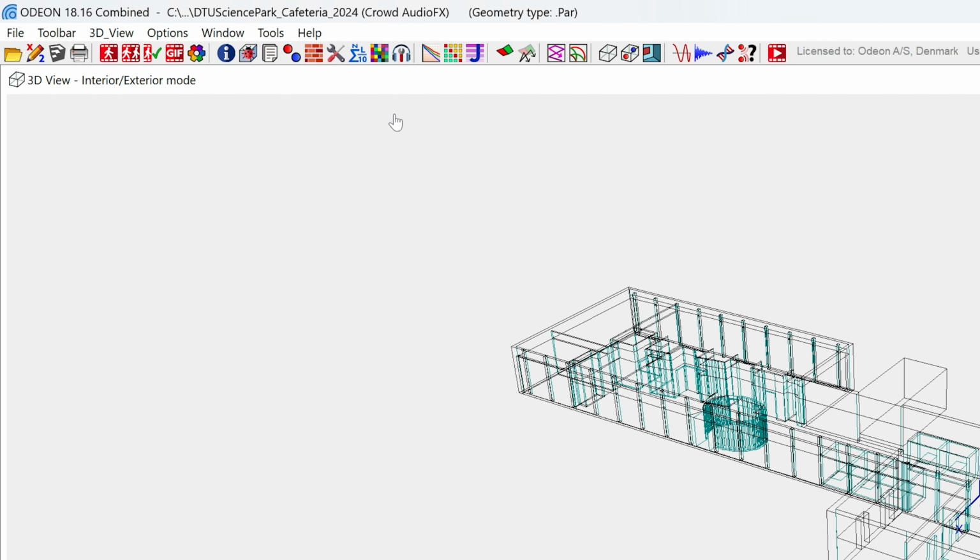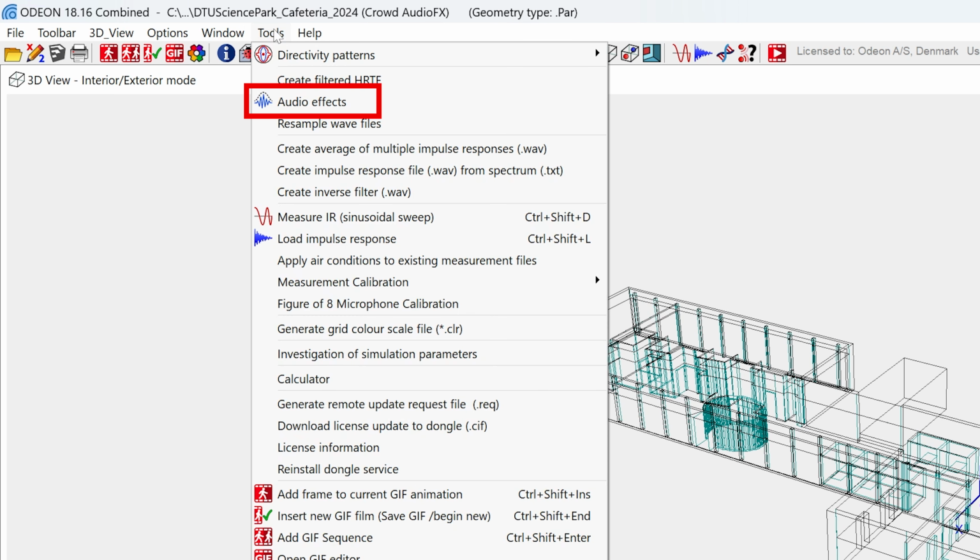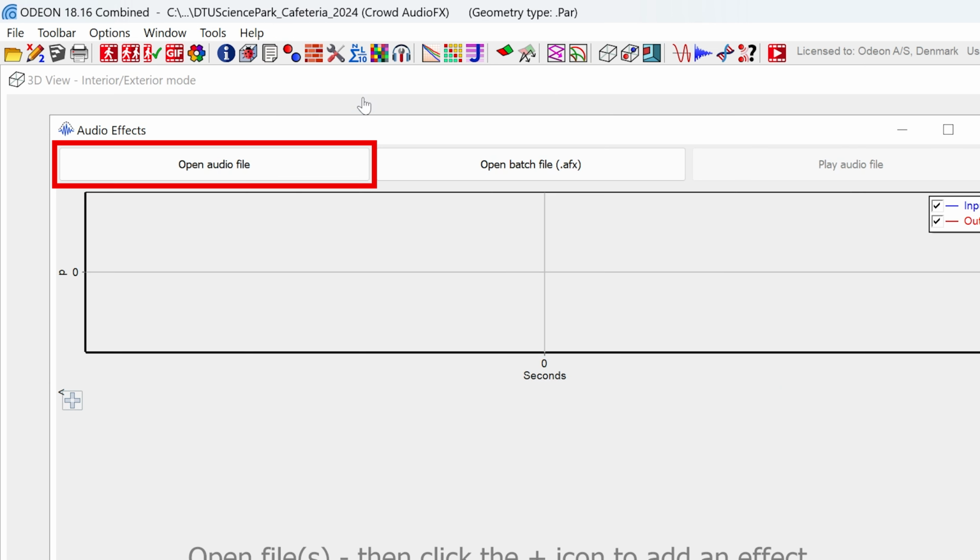You will find the Audio Effects tool in the Tools menu at the top. Here, click on Open Audio File.